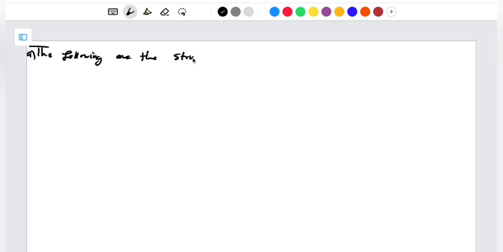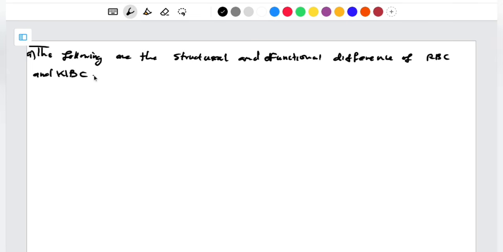The following are the structure and functional differences, the functional differences of RBC, but of course you have to write it in full, and WBC, which is red blood cell and white blood cell.